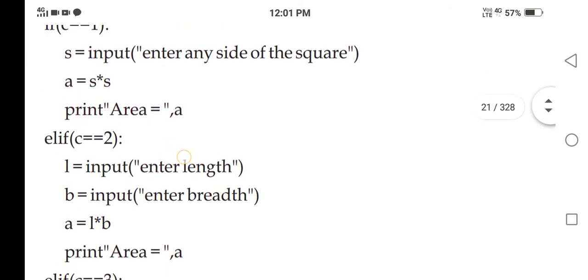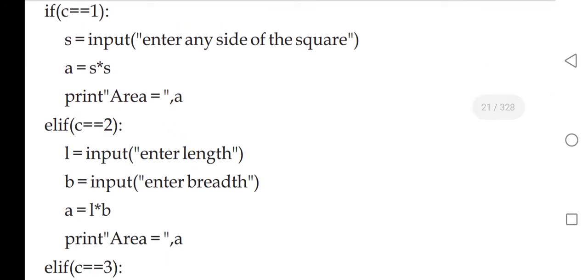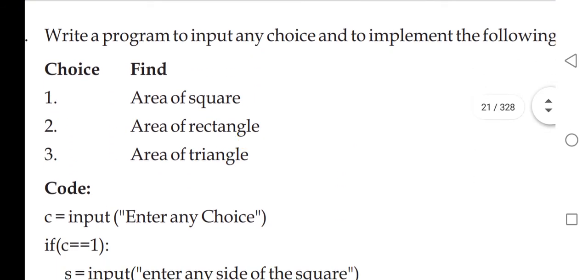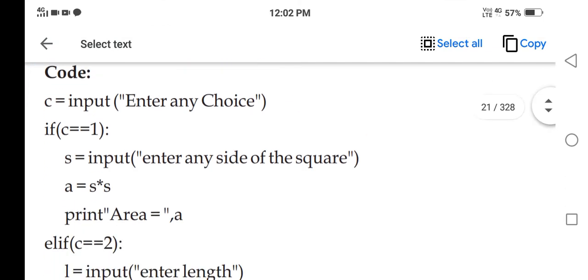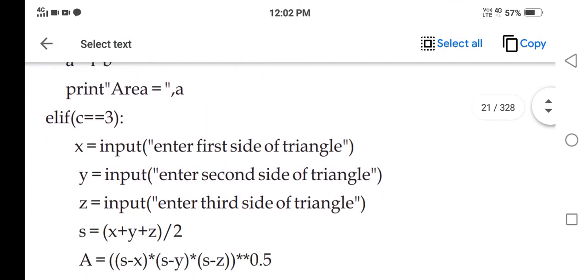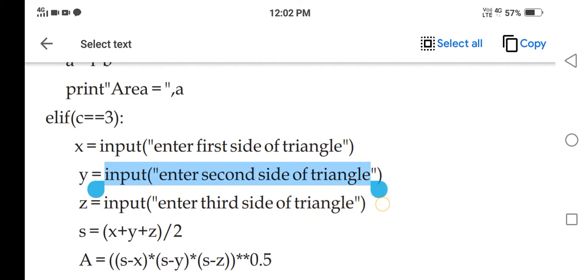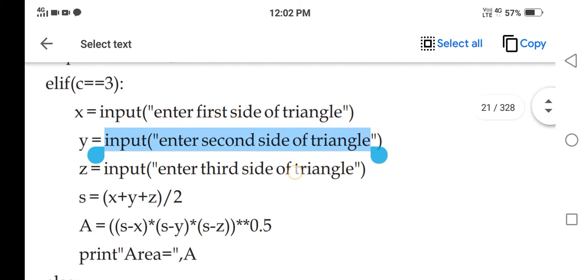Afterwards, elif C double equals 2. C double equals 2 means we are talking about the area of a rectangle. So here it will ask for both length and breadth. This asks for length, and X stores length, Y stores the second side, we generally call it breadth.